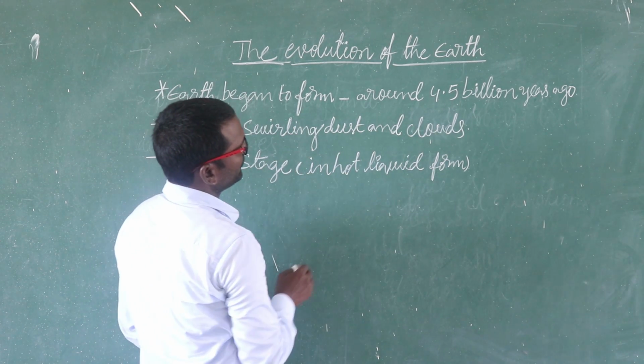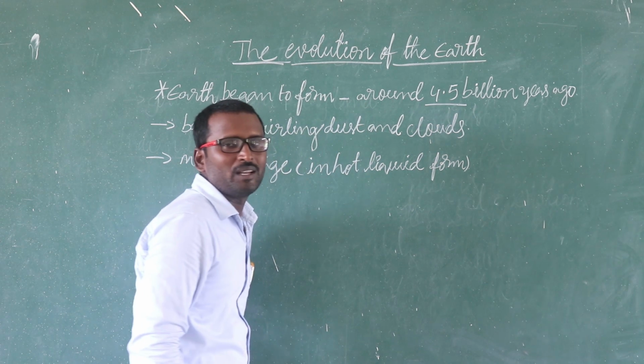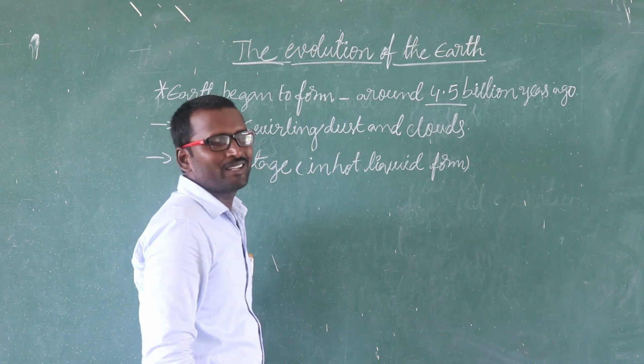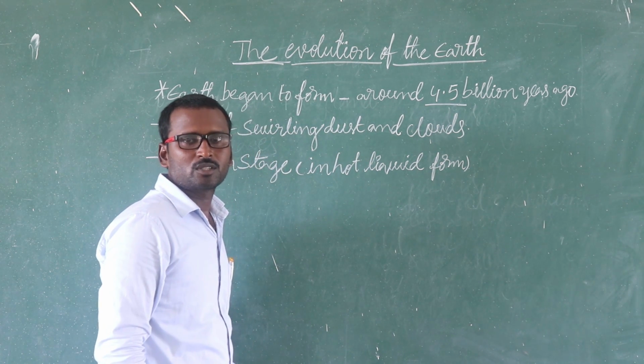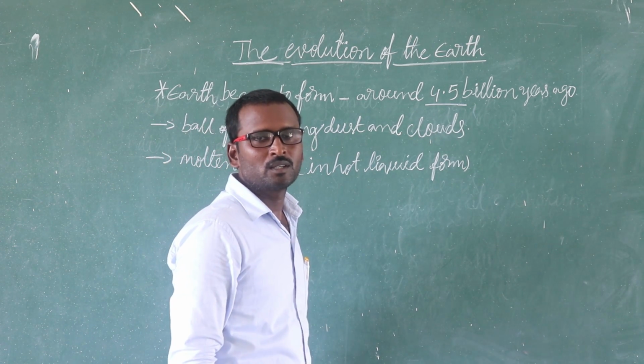Earth began to form around how many years ago? 4.5 billion years ago. 1 billion equals how many crores? 1 billion equals 100 crores.